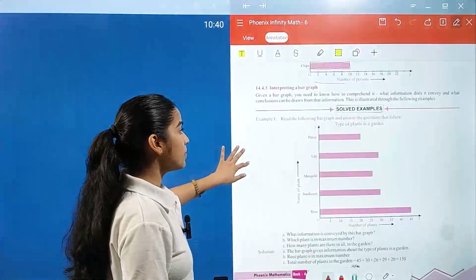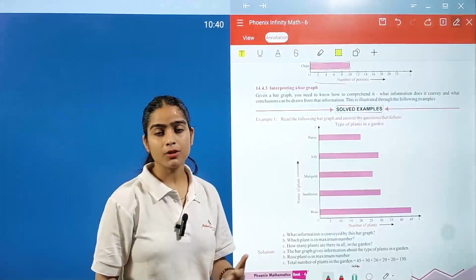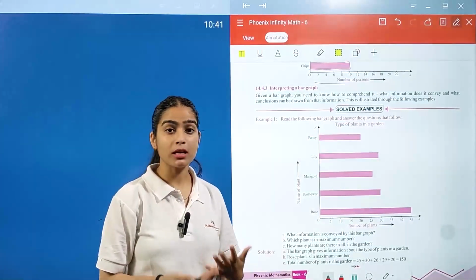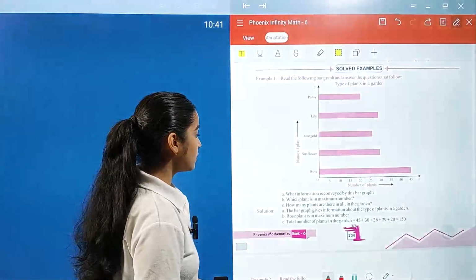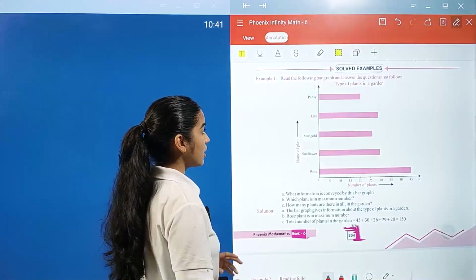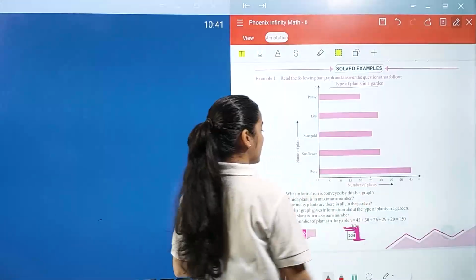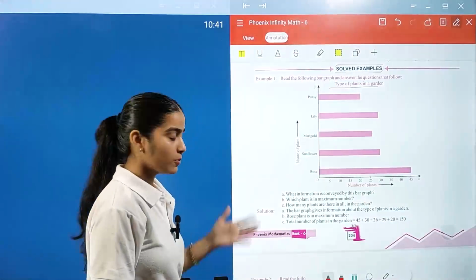Now interpreting a bar graph. When we are representing data with the help of a bar graph, we also have to analyze it as well as interpret it. So for this, what information is conveyed by this bar graph? Type of plants in a garden. This information is conveyed by this bar graph.